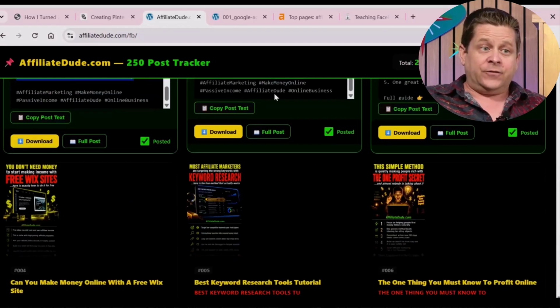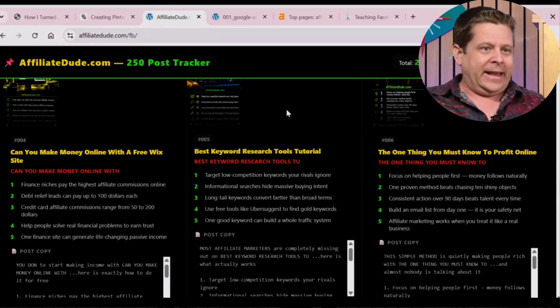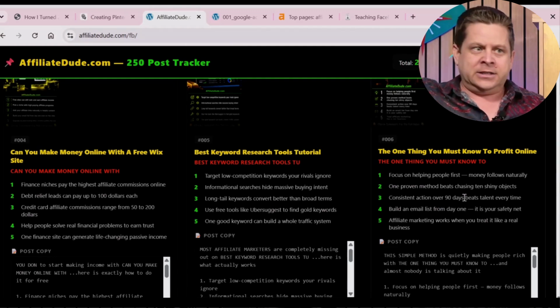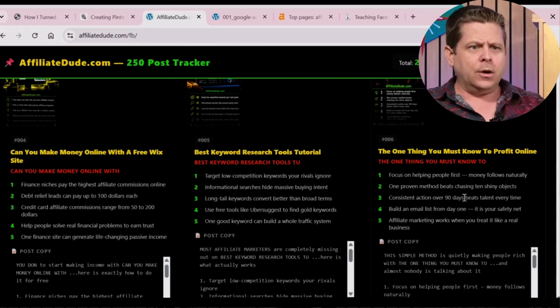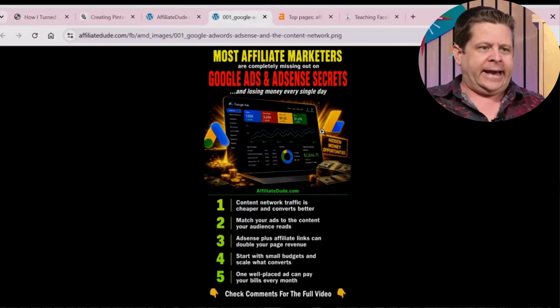And chances are, if you do this correctly and your content is somewhat good and relevant to who you're speaking to, you can go out and share these in Facebook groups. You can share them on different blogs, different forums, all kinds of different things. And what this will do is it'll really, really help you stay on task.